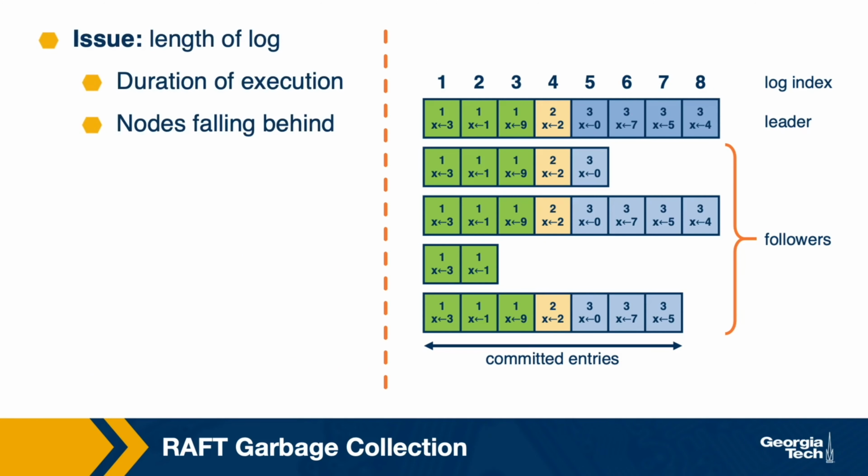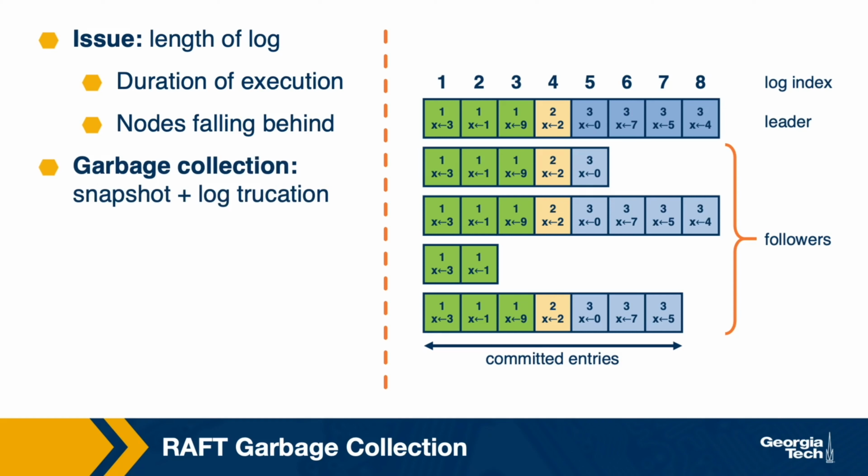The log in the system may become quite long. It is also possible for a node in the system to have fallen quite behind, like for instance node 4 in this case. Once it's back up, it will have a long log to replay in order to catch up with the other nodes in the system. A common way to deal with this is to periodically truncate the log by taking a snapshot of the node's committed system state. Creating a snapshot makes it possible to discard the older log entries and to garbage collect what's no longer going to be needed by anybody.